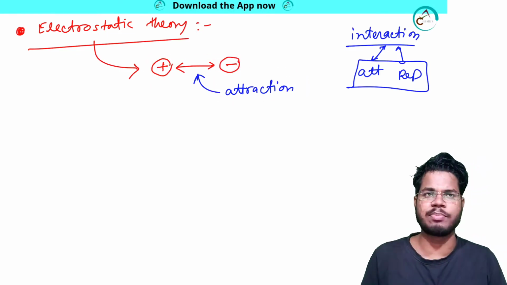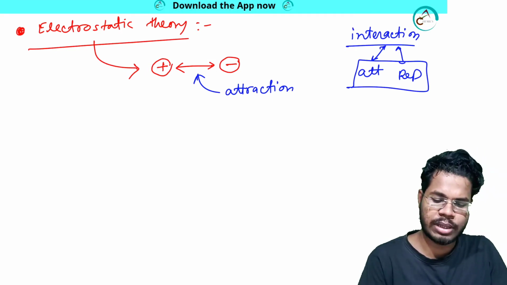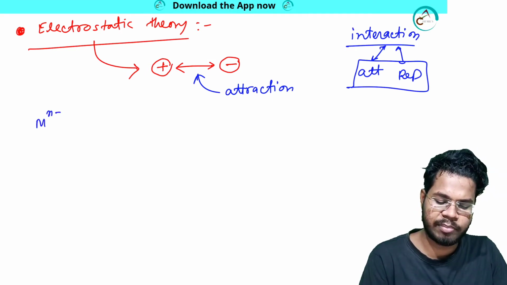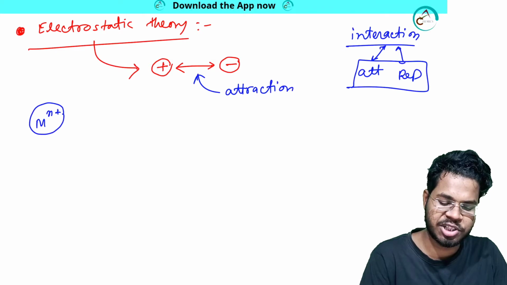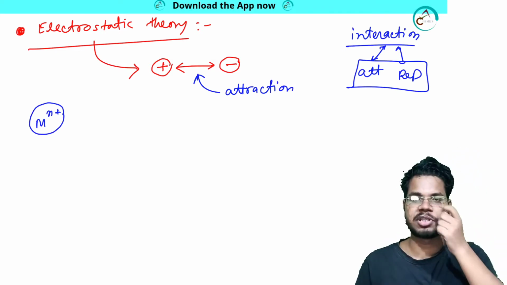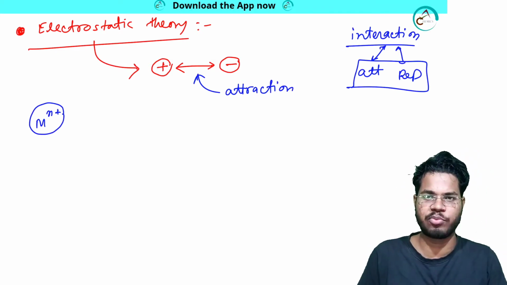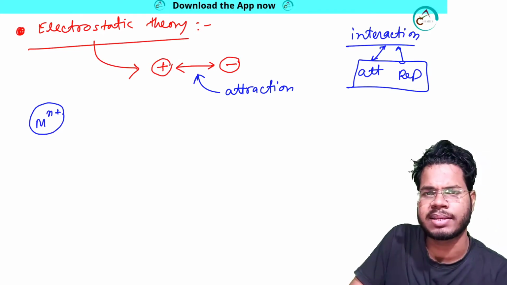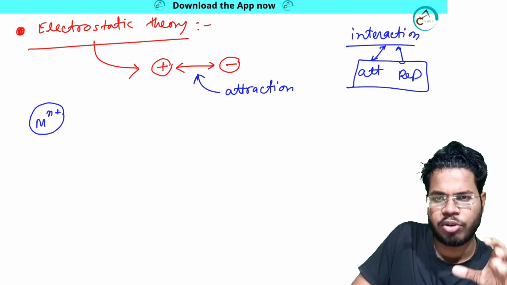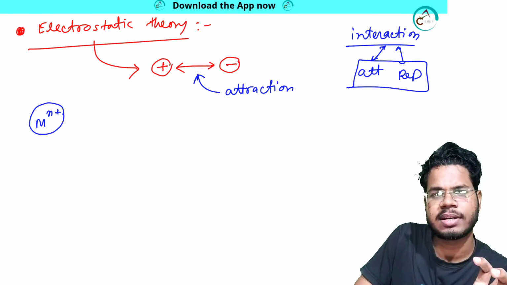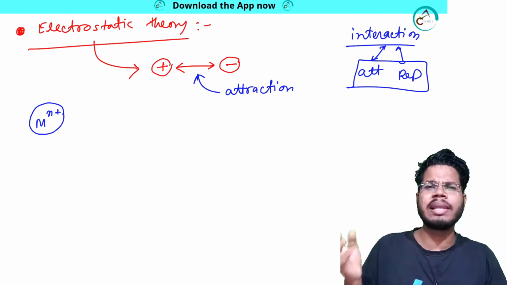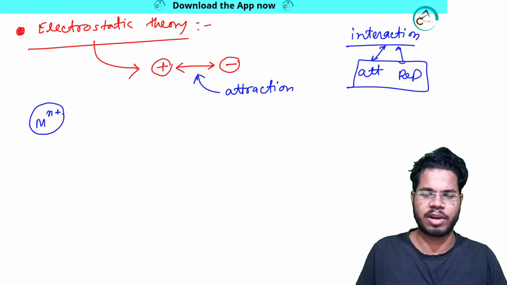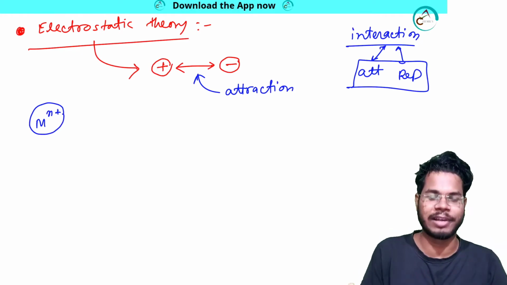So why is this important? This is important because we know that a metal is generally a positively charged species or an electropositive species. If the metal is neutral for some complexes, I will be showing you in which complexes the metal is neutral. It will be positively charged, or in general it is also electropositive, so it will love electrons because it is an electrophile.